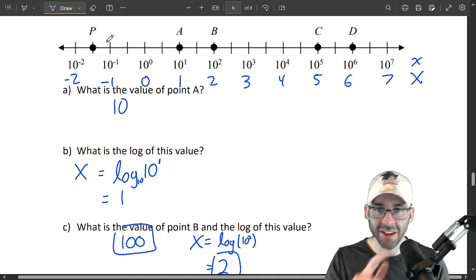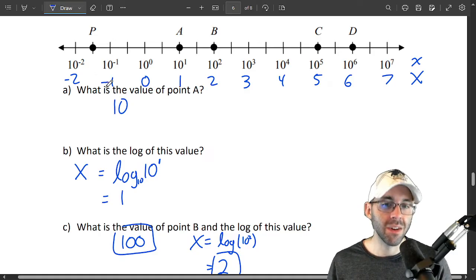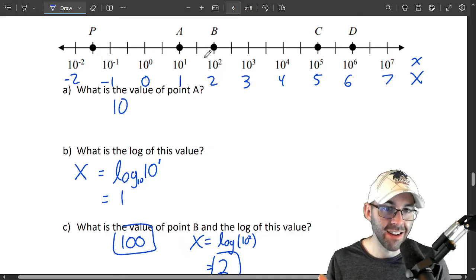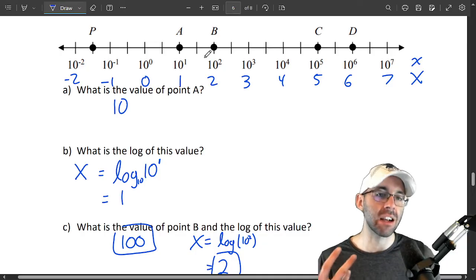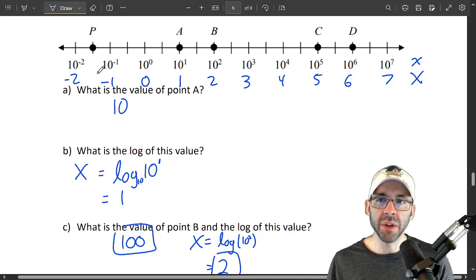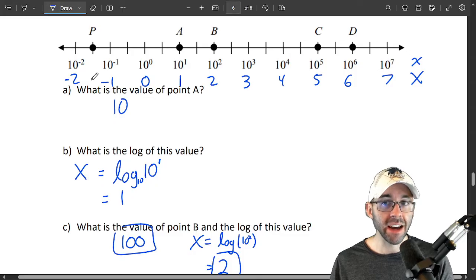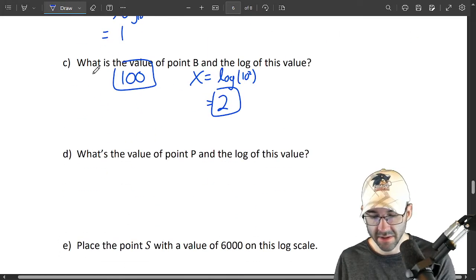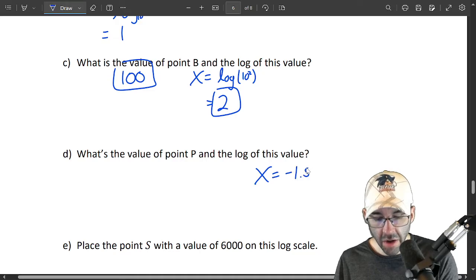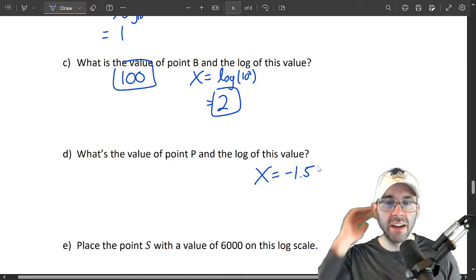But what we can do is, let's go backwards. I know the logarithm of that value, right? Capital X is linear. It's increasing by 1 every time. Little x is not linear, it's exponential. It's not growing by 1, it's growing by a factor of 10. Getting multiplied by 10, little x is exponential growth. So we do know big P is at capital X equals negative 1.5. So we know the log of that value is negative 1.5.